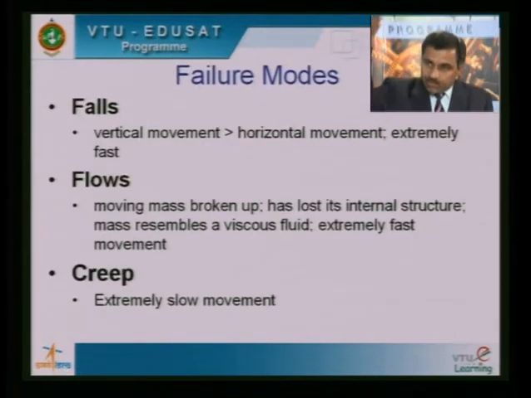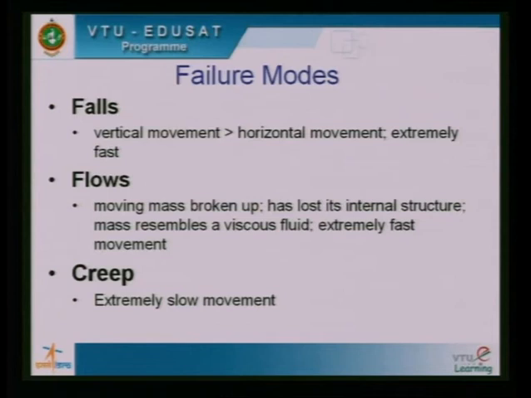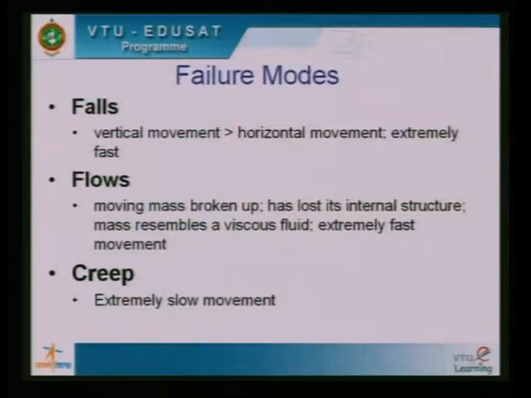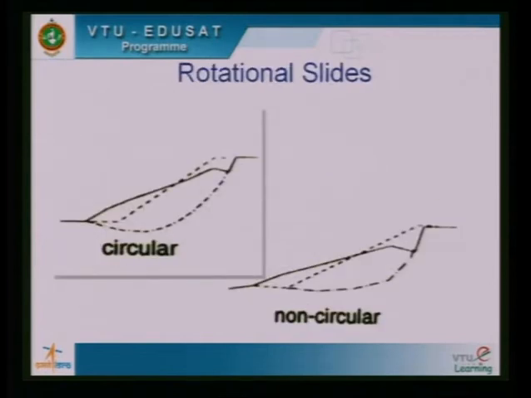Falls. The slope may fall. That means the vertical movement is greater than the horizontal movement and the failure is extremely fast. Then the failure mode could be through flows. Flows means the moving mass is broken up, has lost its internal structure, the mass resembles a viscous fluid, and the movement is extremely fast. Another mode of failure is creep. This is extremely slow movement.